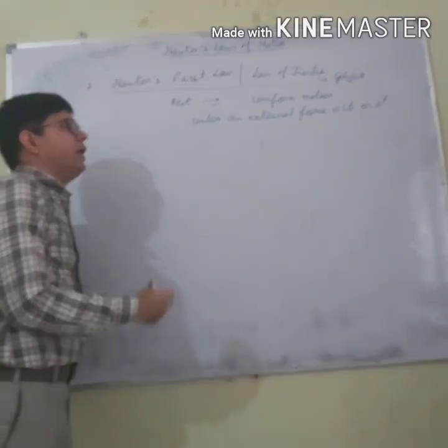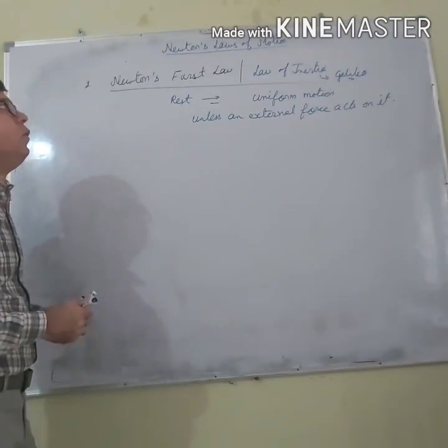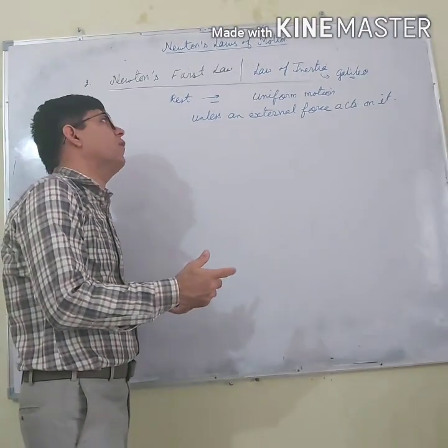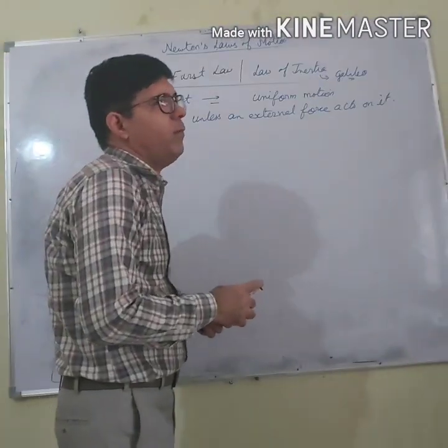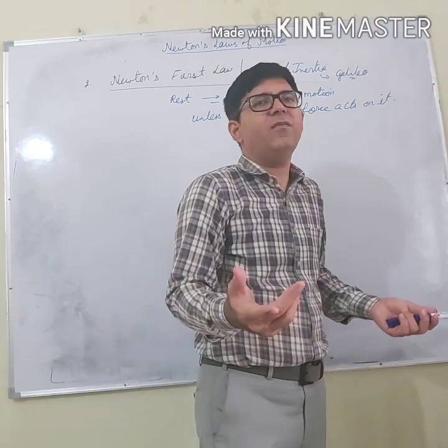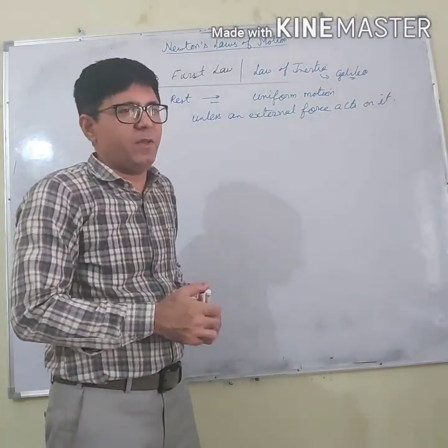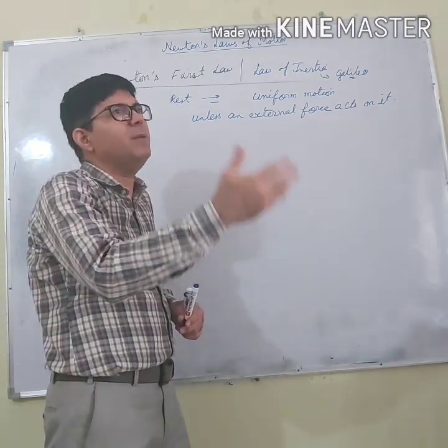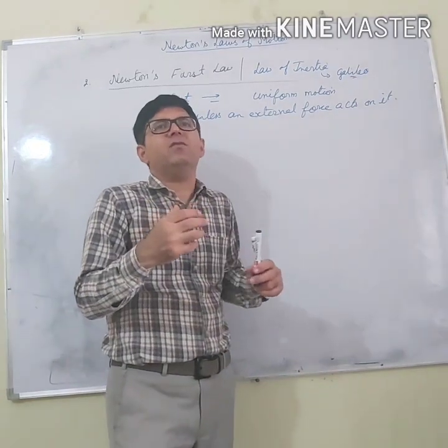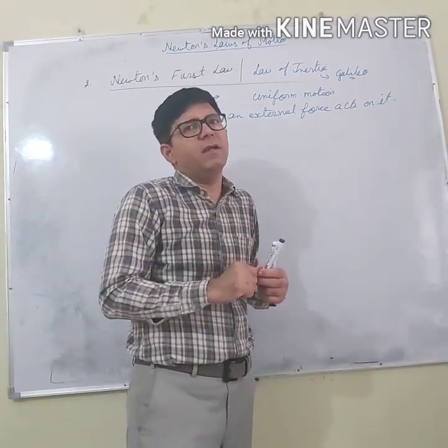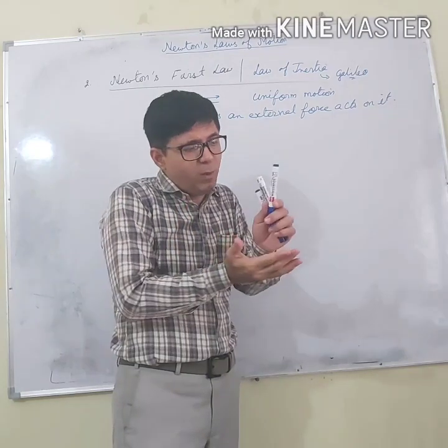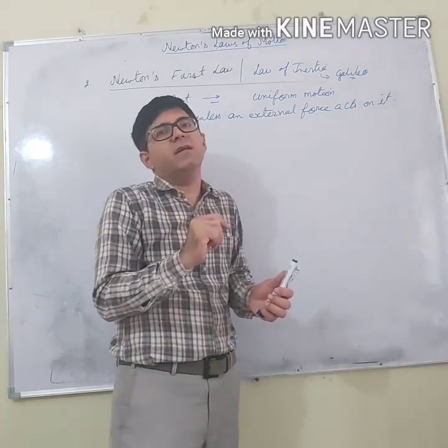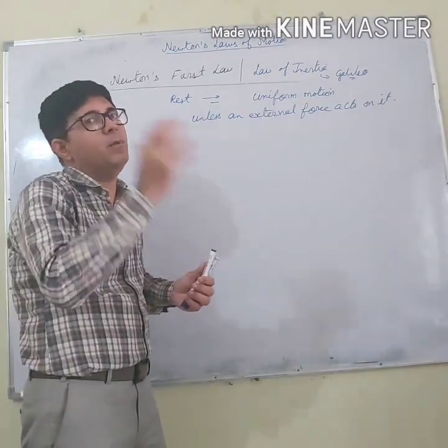Right? So what I want to say, if we want to change the state of rest of a body, we have to apply the force. If we want to change the state of uniform motion of a body, we have to apply the force. In day-to-day life, you will say that a cycle is moving with 10 meters per second in the same direction. But when the pedaling is stopped, the cycle comes to rest. It is because friction opposes the motion. If there were no friction, the cycle might have remained in motion.